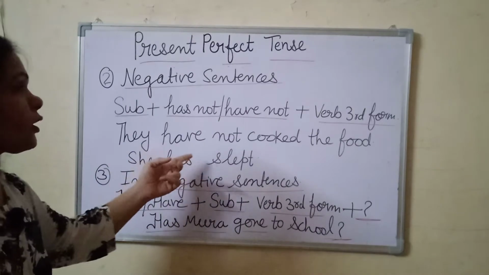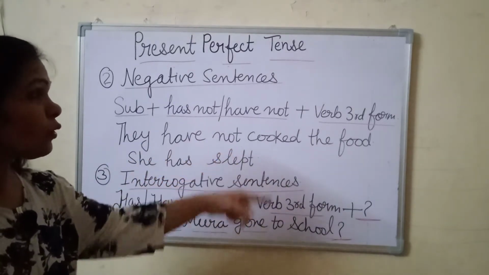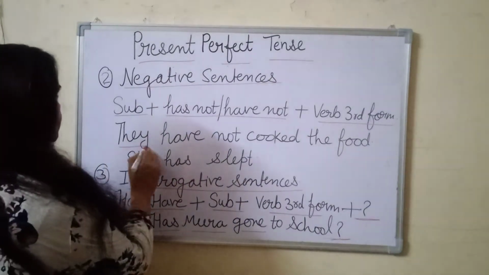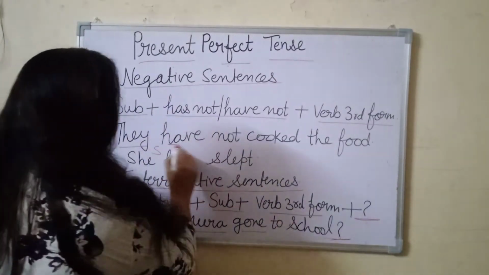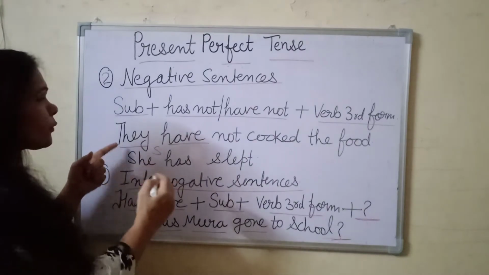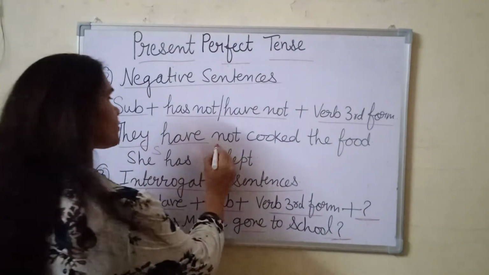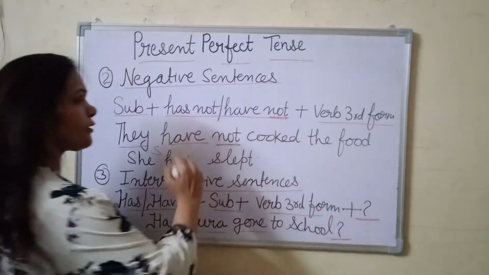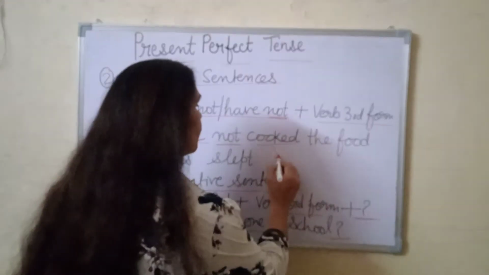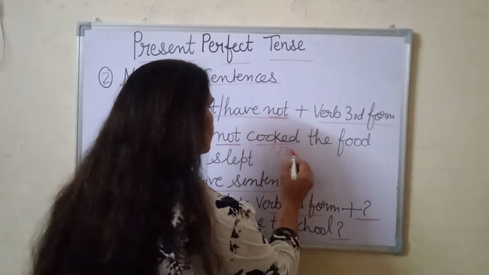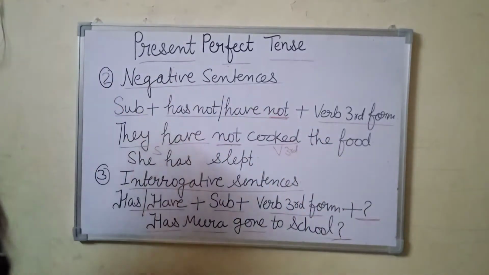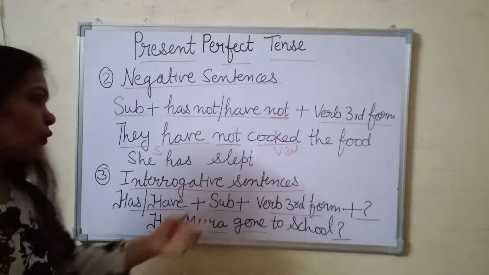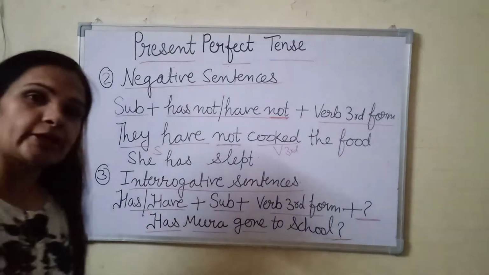They have not cooked the food. That means the subject is they. Have according to the subject as it is plural, and then not. So the important part is not. So we see the formula. Not is here. Cooked, verb's third form. The food. They have not cooked the food. She has slept.